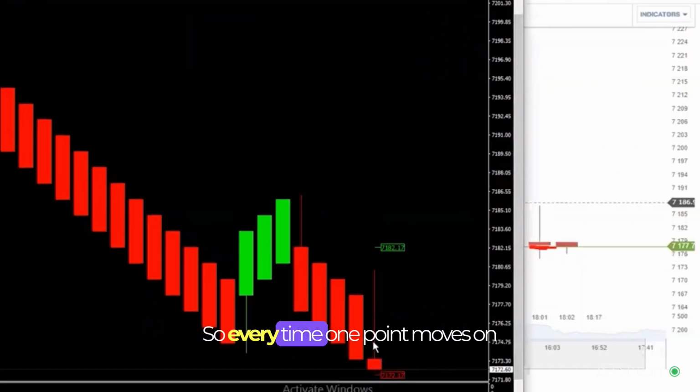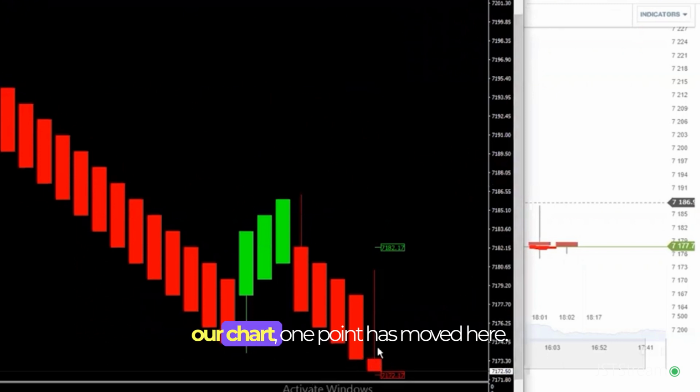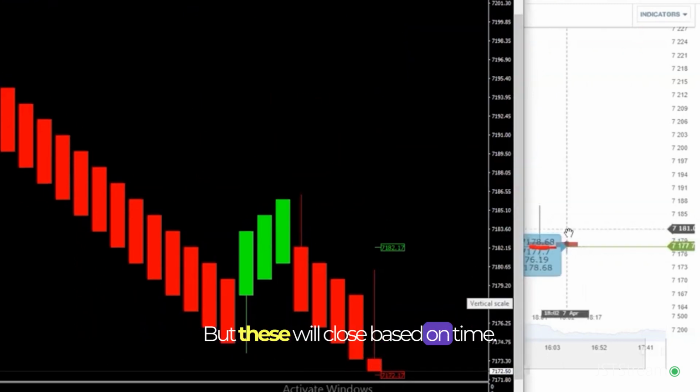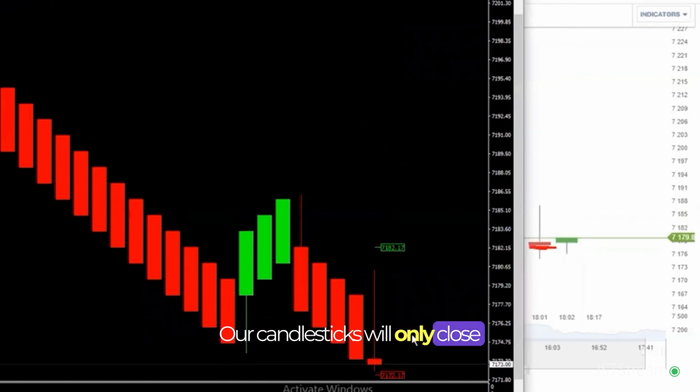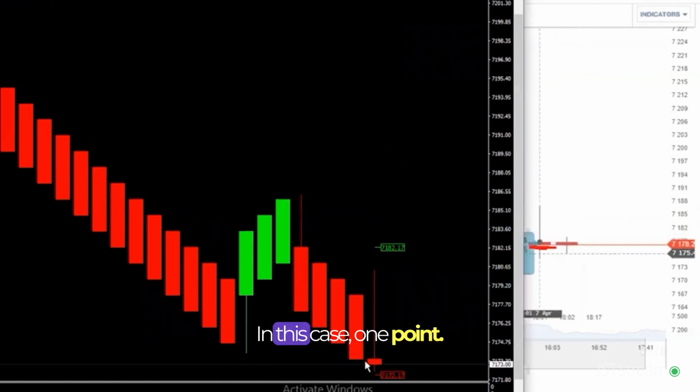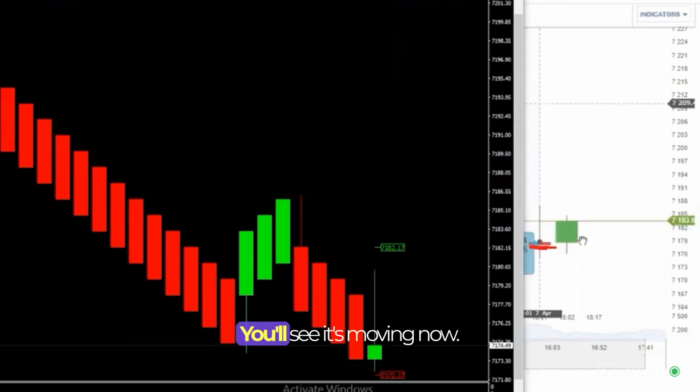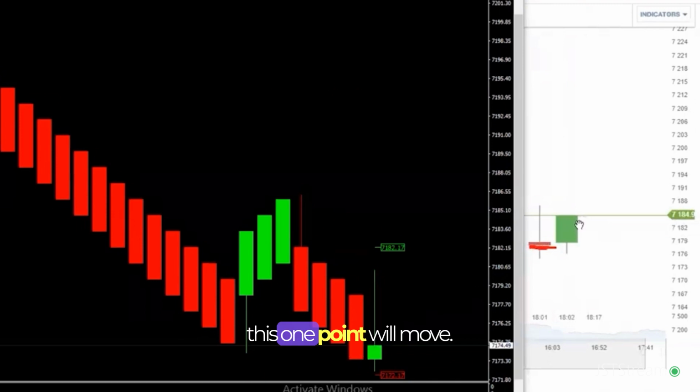So every time 1 point moves on our chart, 1 point has moved here, but these will close based on time. So it doesn't matter how much time has gone by. Our candlesticks will only close once X point has moved, in this case, 1 point. Does that make sense? You'll see it's moving. Now it's moving up. Every time 1 point moves here, this 1 point will move.